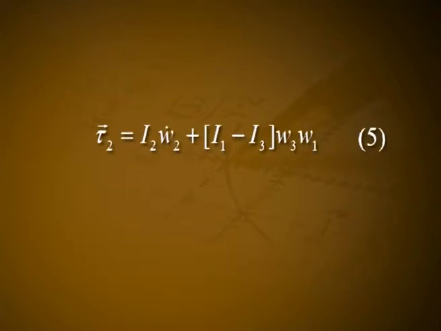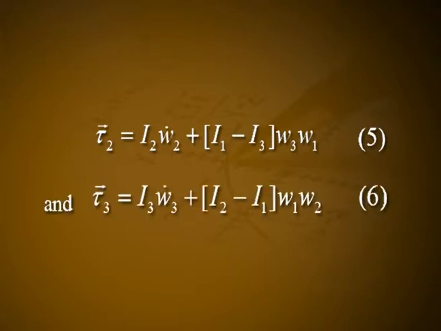Similarly, vector tau2 is equal to I2 into W2 dot plus I1 minus I3 into W3 into W1. Let it be equation number 5. And vector tau3 is equal to I3 into W3 dot plus I2 minus I1 into W1 into W2. Let it be equation number 6. Equations 4, 5 and 6 are called Euler's equations of motion of a rigid body. It was assumed that the components of the inertia tensor remain constant in the body system.